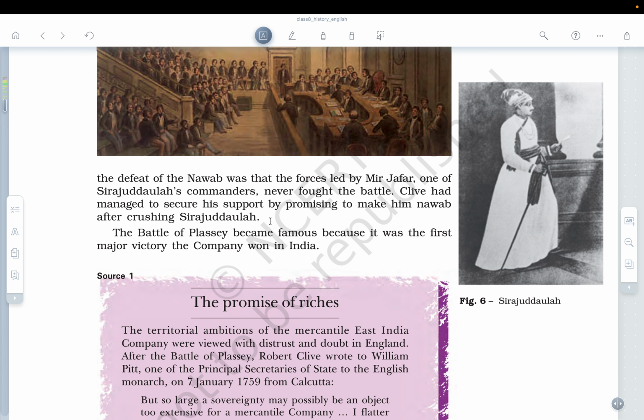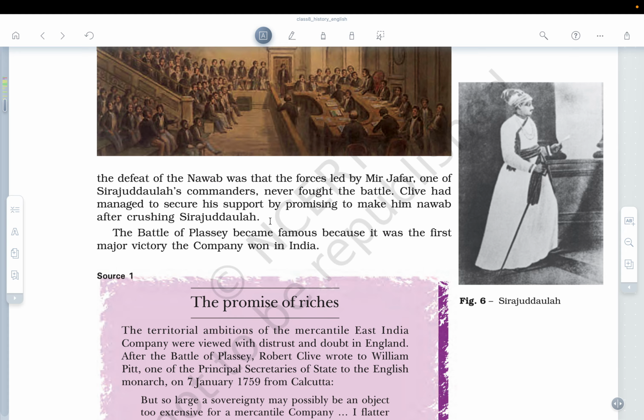So you can see how good the British, especially Robert Clive, were in meddling into the politics of West Bengal, and how he gave a false promise to Mir Jafar that he was going to become the Nawab. Now this particular person, Mir Jafar, actually was the puppet Nawab. Okay, and we'll see that he's also known as puppet Nawab because that's what the British wanted Mir Jafar to do, so that he should not be meddling into the affairs of the British.